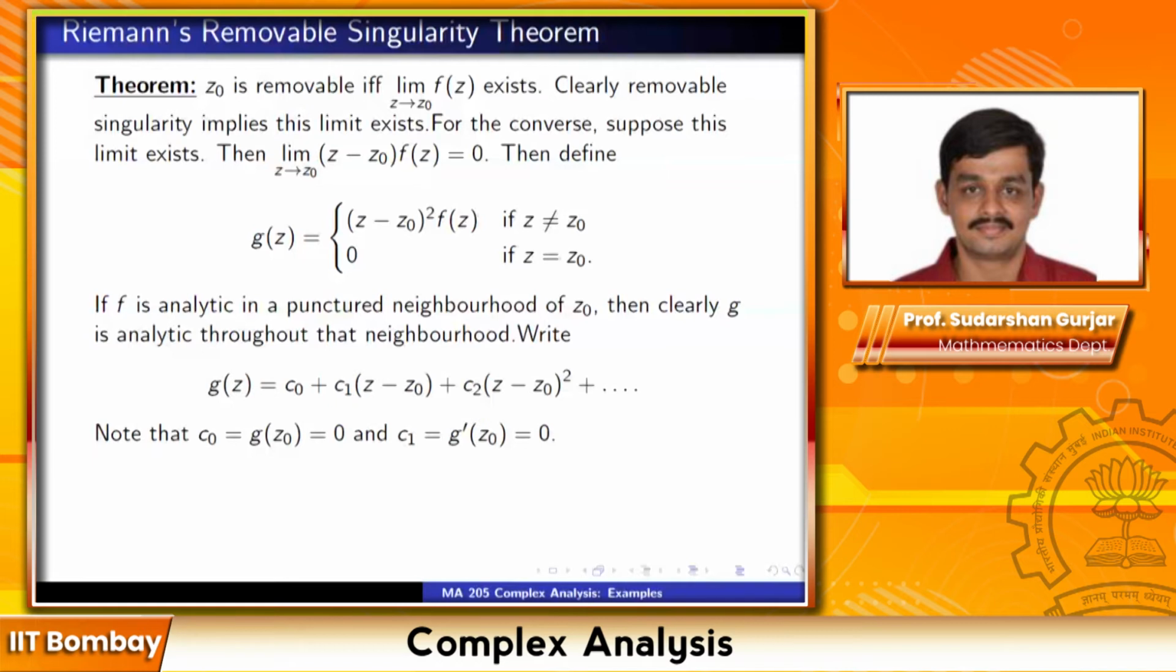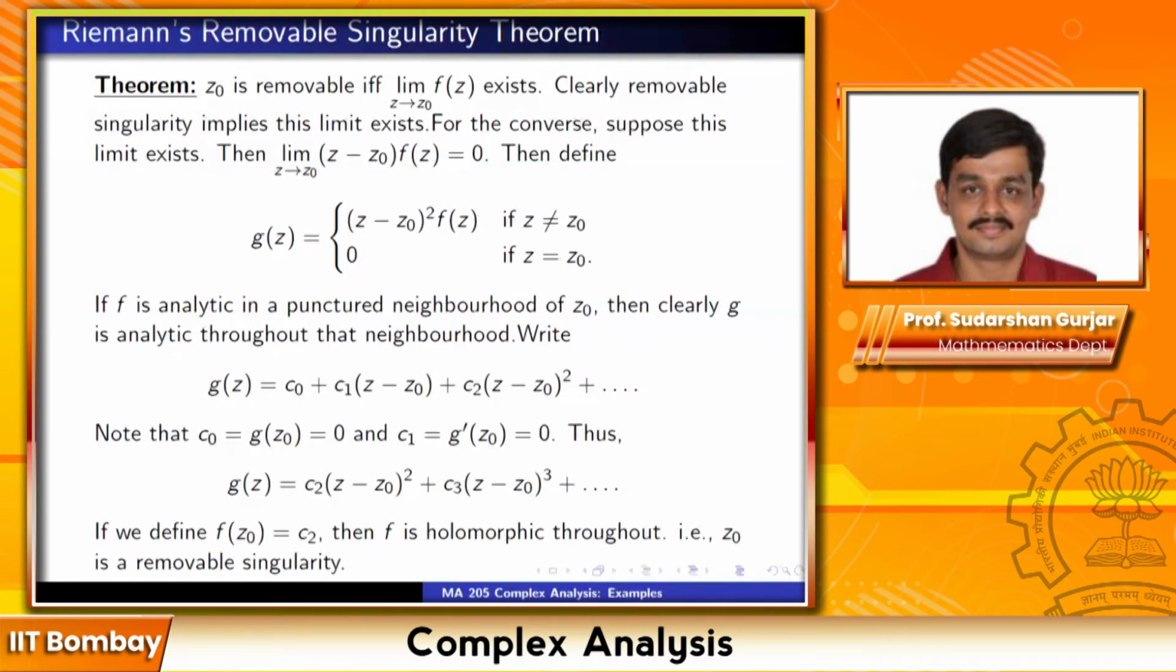So let's write g(z) as c0 plus c1 times (z minus z0) plus c2 times (z minus z0) squared and so on. Now g(z0) is equal to 0, so this constant c0 equal to g(z0) is equal to 0. But c1, which is equal to g prime at z0, is also 0. Because how do you compute the derivative from first principles? You get (z minus z0) times f(z), limit as z tends to z0, which is 0 from the third line. So c1 is just the derivative at z0, so that is also 0. Thus g(z) really starts with the third term: c2 times (z minus z0) squared plus c3 times (z minus z0) cubed and so on.